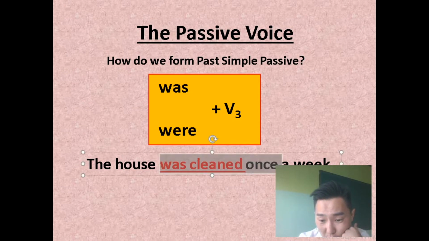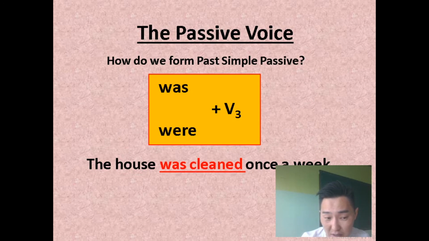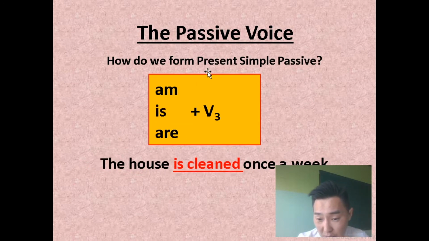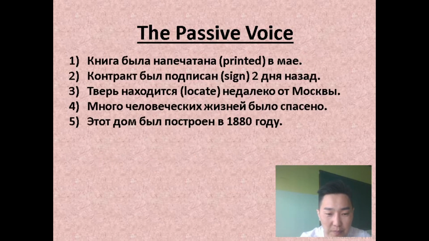The house was cleaned once a week. В доме убирались раз в неделю. And present simple passive, в доме убираются каждую неделю. То есть это действие происходит и в настоящее время. Okay. Now, let's translate some sentences from Russian to English.